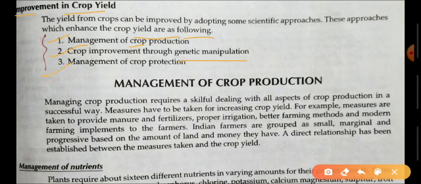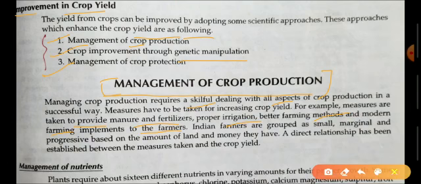At first, about the management of crop production. Managing crop production requires a skillful dealing with all aspects of crop production in a successful way. The measures are taken to provide manure and fertilizers, proper irrigation, better farming, and modern farming implements to the farmers. In the management of crop production, there is the requirement of nutrients and water.